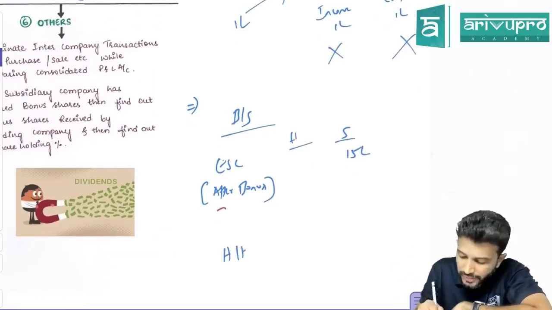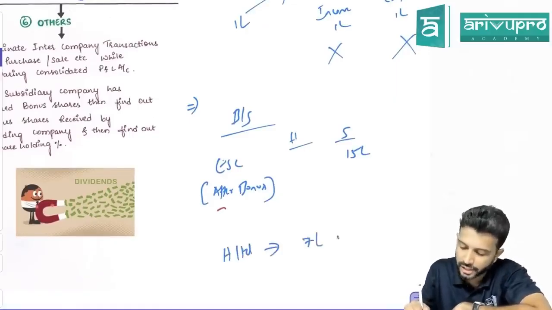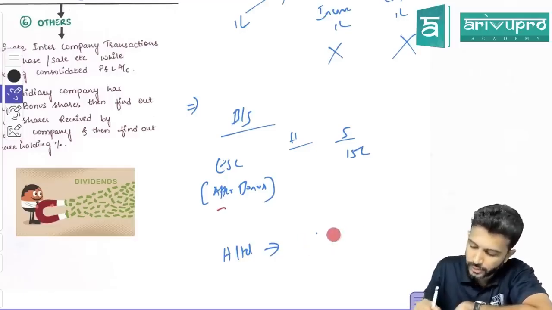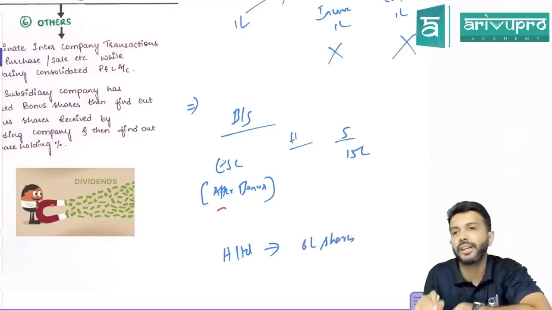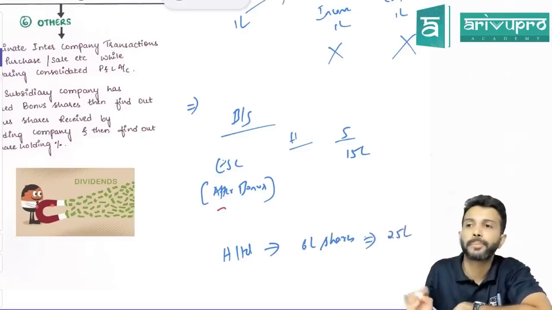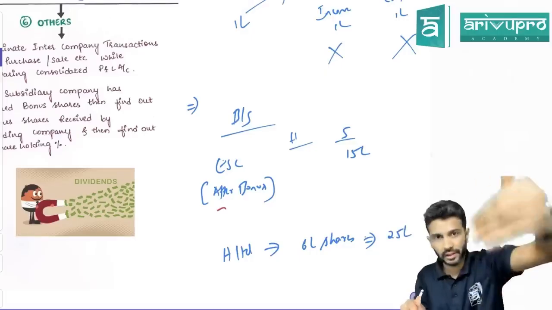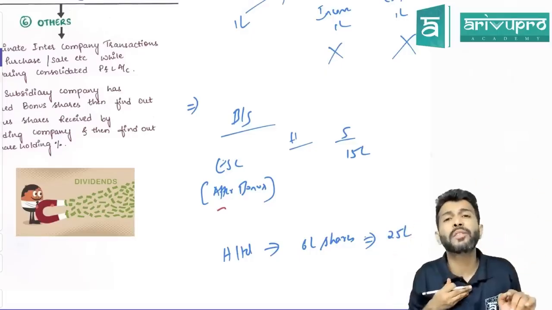But in the adjustment, they will say holding company has purchased, let's say, 6 lakh shares of subsidiary company at a cost of, let's say, 25 lakh rupees. Assumption. Okay. So in some problems, shareholding percentage is directly given. In the earlier problem, 80% was straight away given. In some problems we have to calculate.